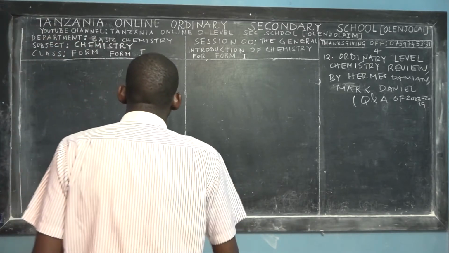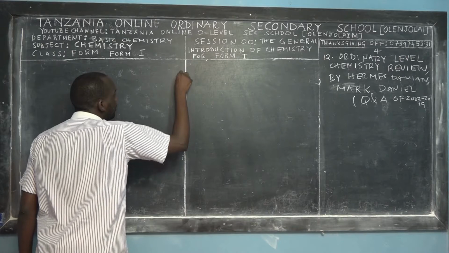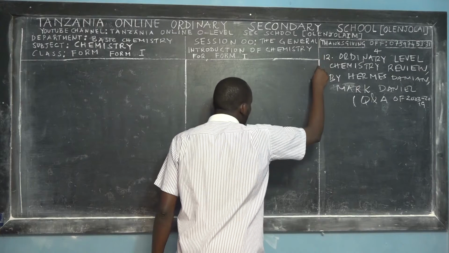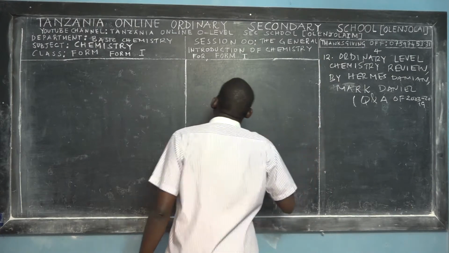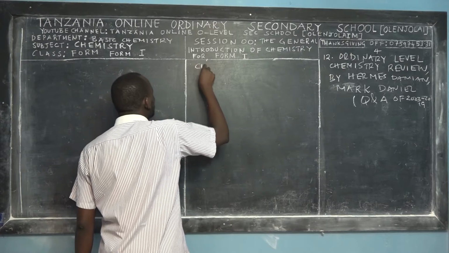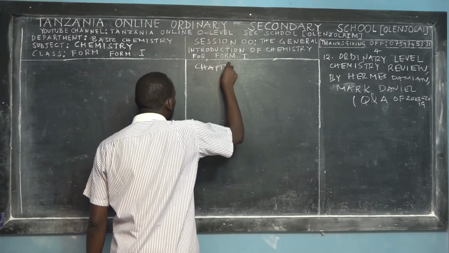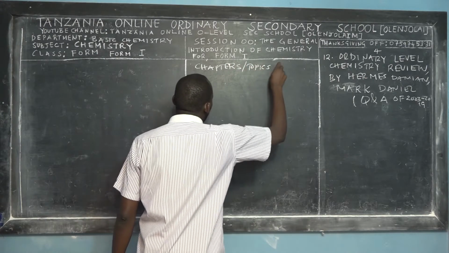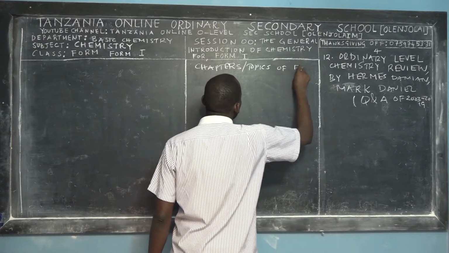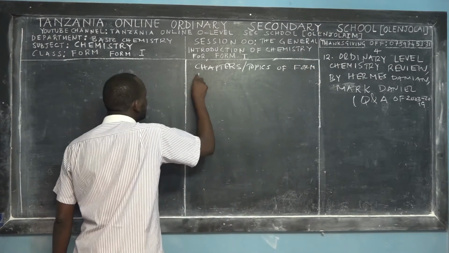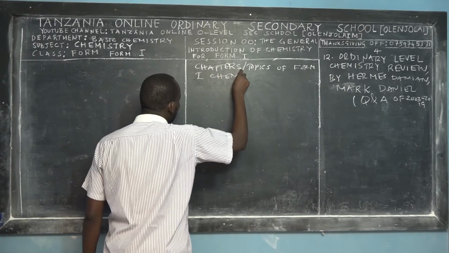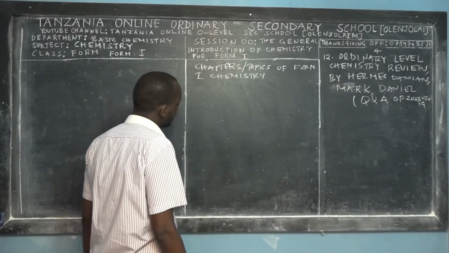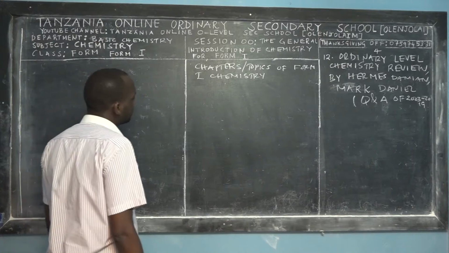Okay, so let us proceed with the next part, which is the last part of this general introduction to chemistry, and we'd like to begin with Form 1. In this part, I would like to give you a list of the chapters or topics of Form 1 chemistry, according to the new syllabus, which is known as the chemistry syllabus for ordinary secondary school, for secondary education from Form 1 to Form 4.